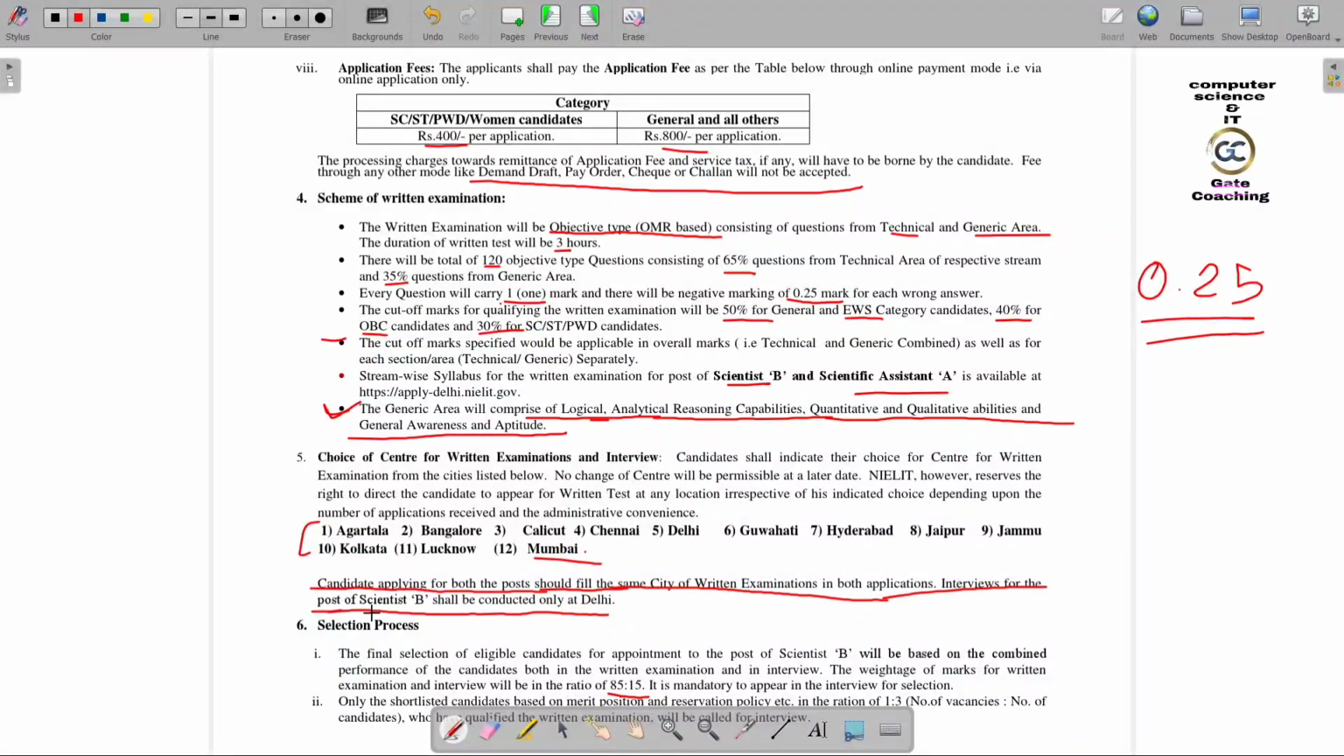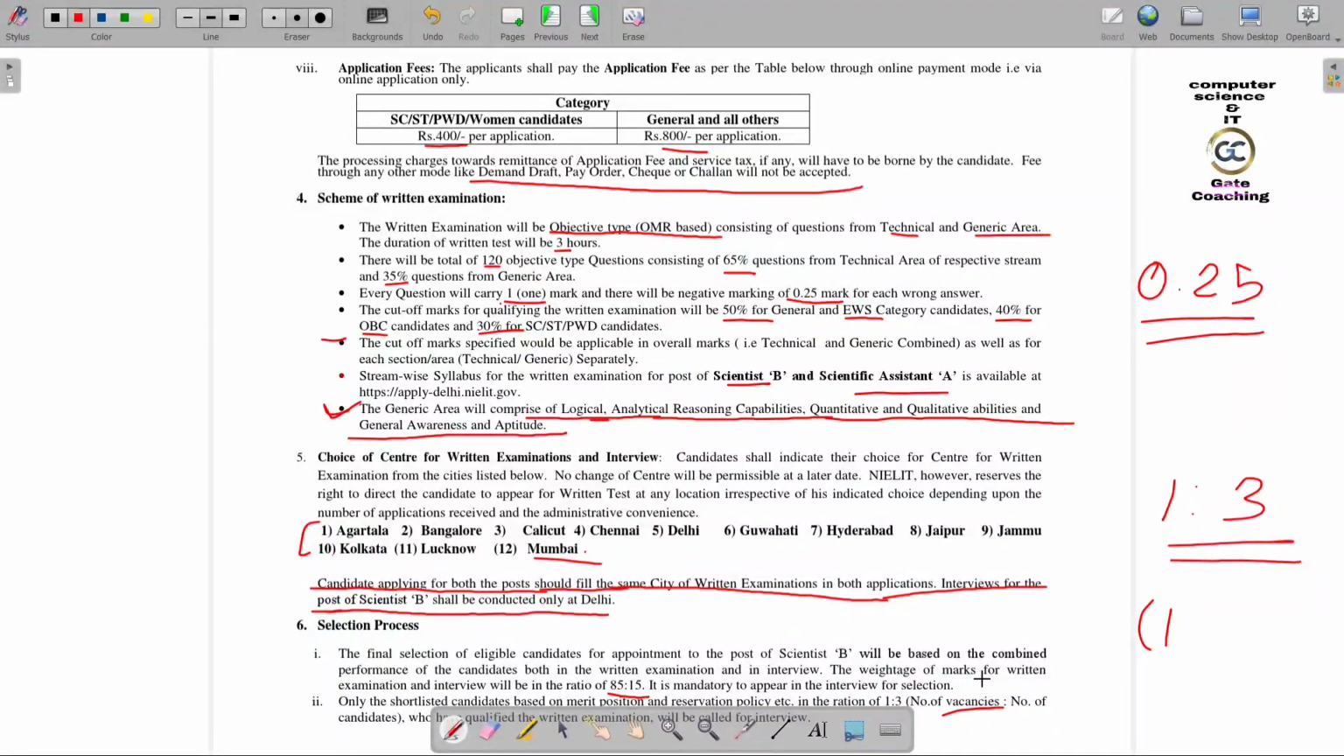The interview for the post of scientist B will be conducted at Delhi. And the selection procedure is in the ratio of 1 is to 3. So if the number of vacancies is 1, then for the interview they are going to call 3 candidates. Okay, 1 is to 3 is the criterion.